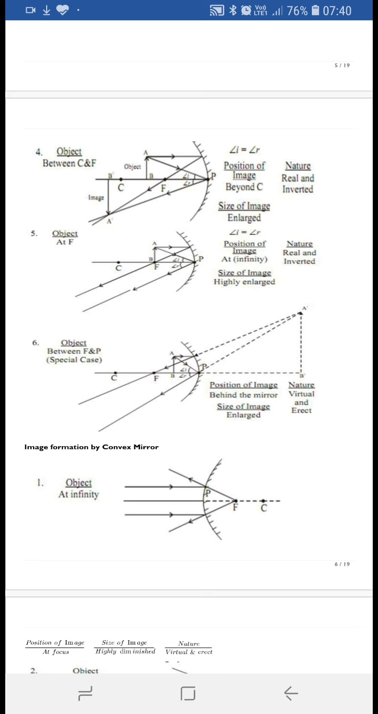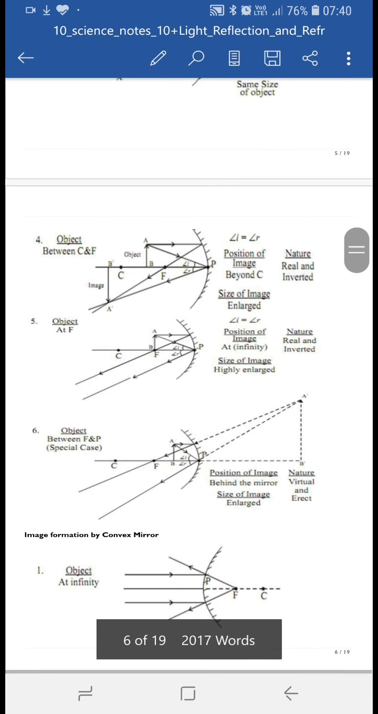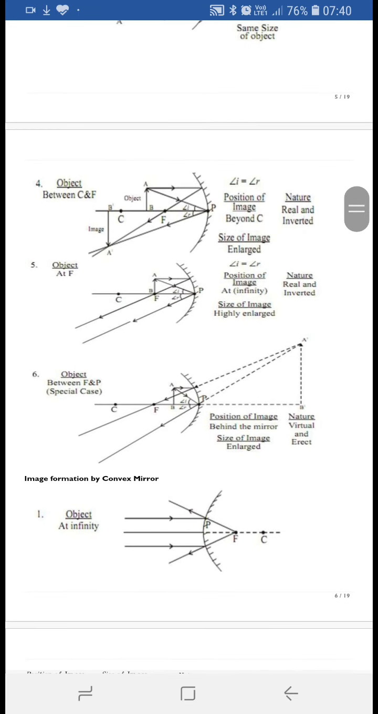You can also remember this as a special case, where all the above cases 1 to 5 were forming real and inverted images, whereas here this case forms a VEE image. VEE image means virtual, erect and enlarged.